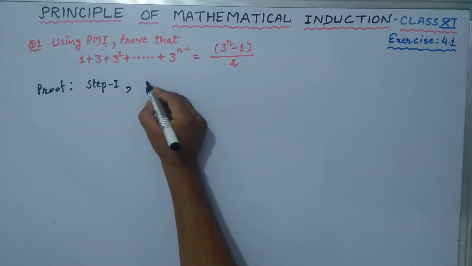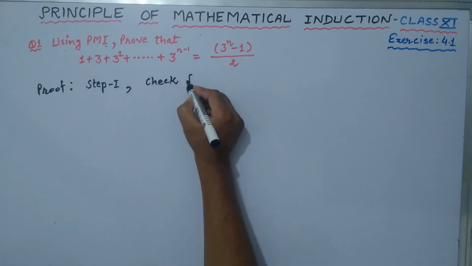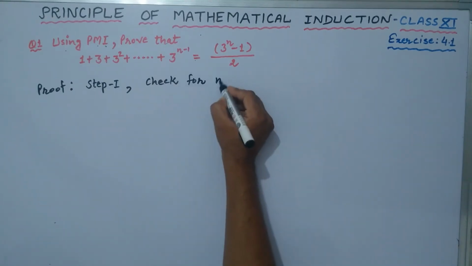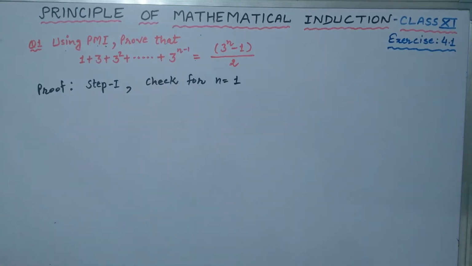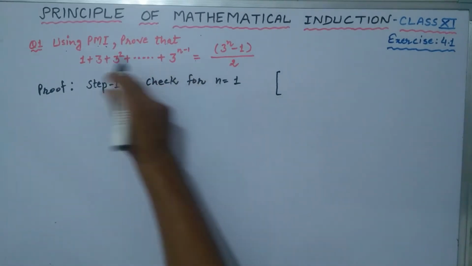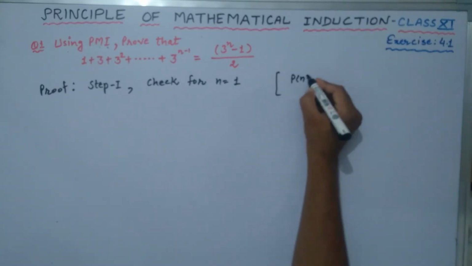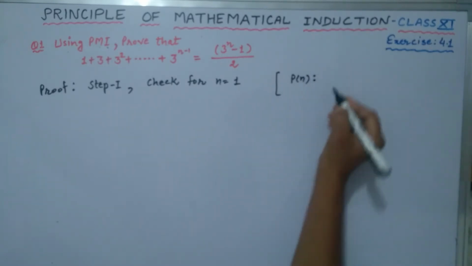We shall check for n is equal to 1. Suppose here the given statement is in the form of Pn, n meaning all natural numbers.